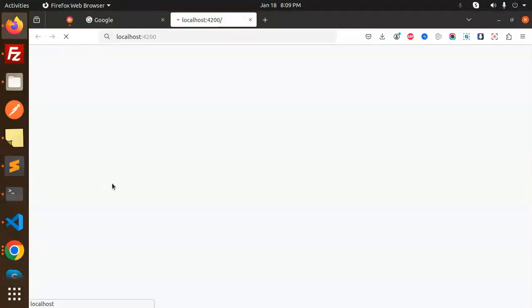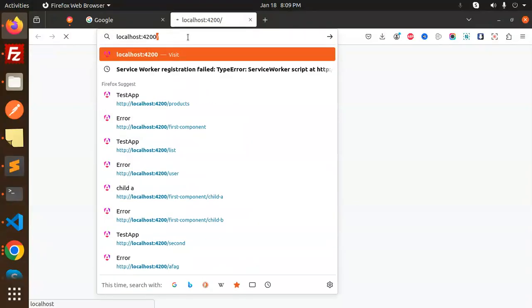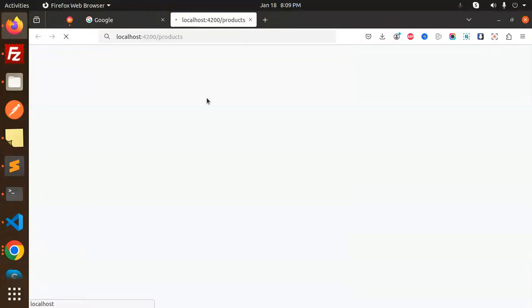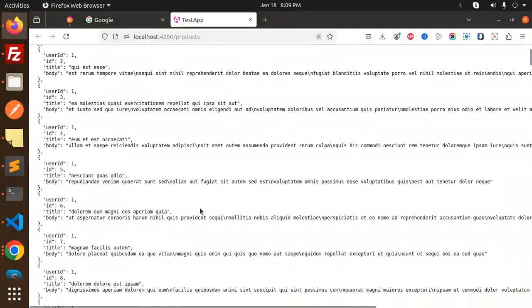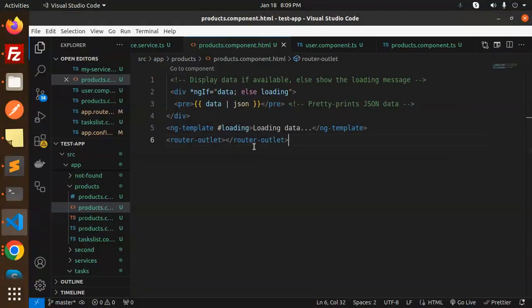So here you can see that we have a products URL, right? Products. So here you can see that we have rendered the whole products list. Here you can see that we have added the JSON pipe, which just prints the data. If the data is not loaded, it will show loading data. So this is ng-template, wrapped in the if-else condition.